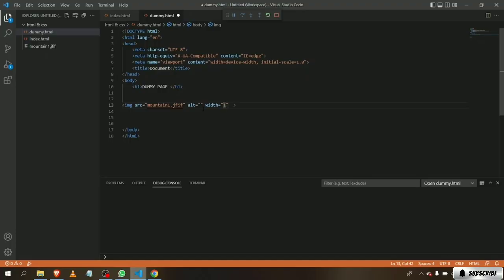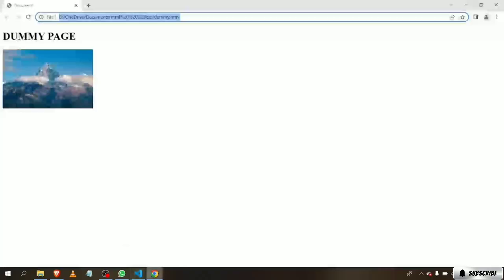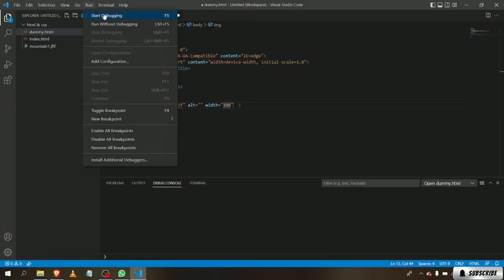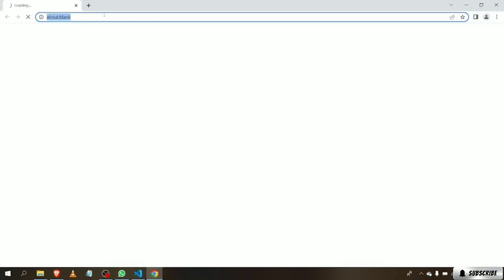I'm going to apply 100. Let's run it again. You can see that the image is much smaller now.